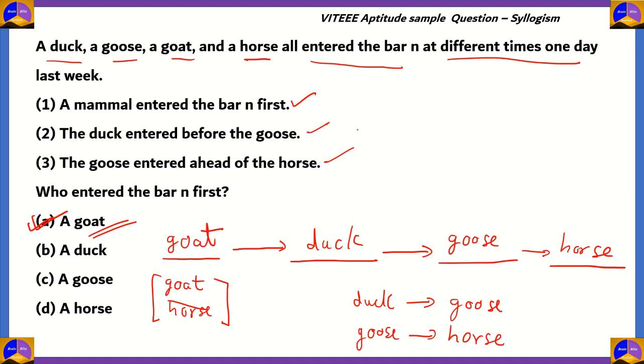So notice, by using the statements we have and using a timeline and then using all the different conditions in order to fill these gaps, we found out the required answer. That is, who entered the bar N first. And the answer is option A, a goat.